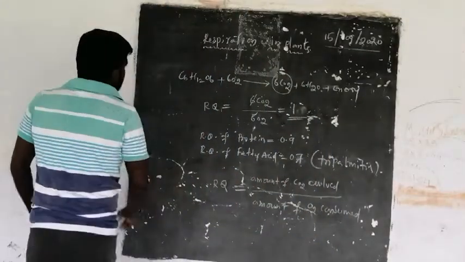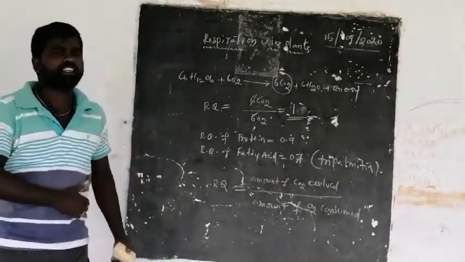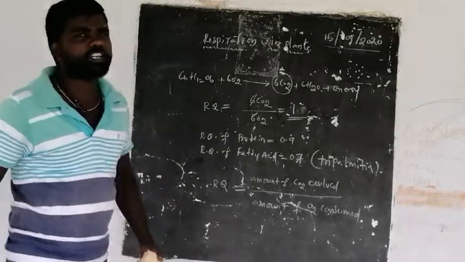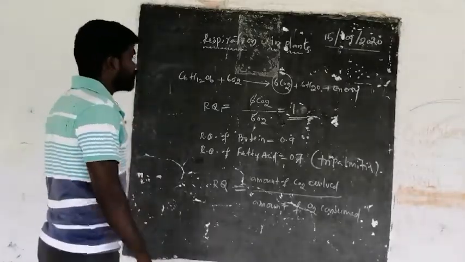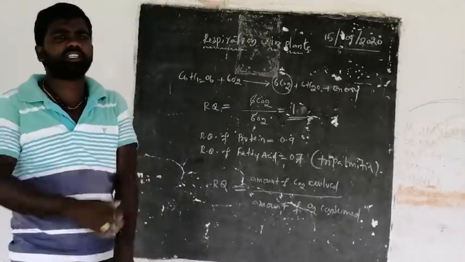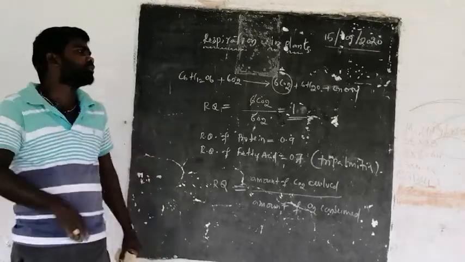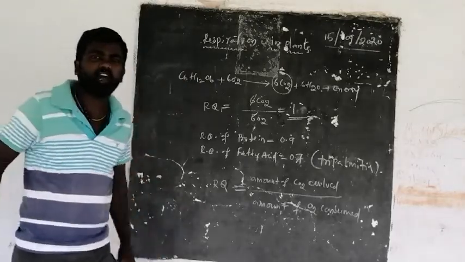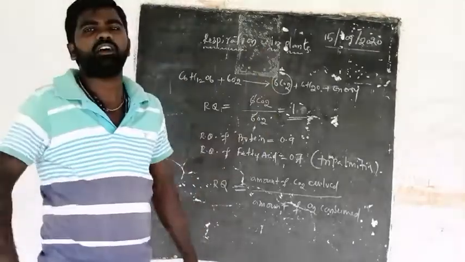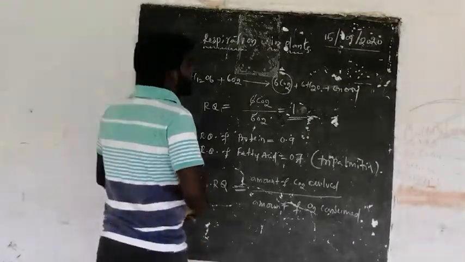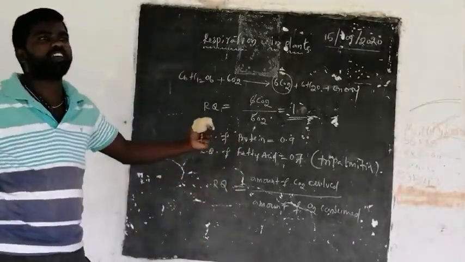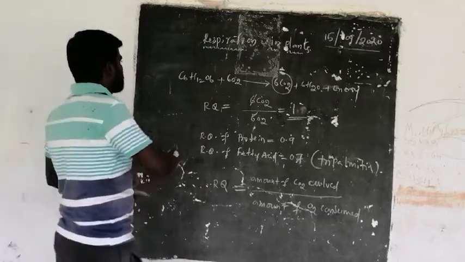Now, this is about the introduction of respiration in plants. Now, let us see some points about plant growth and development: how the plants can grow and how the plants can develop their branches, fruits and flowers.